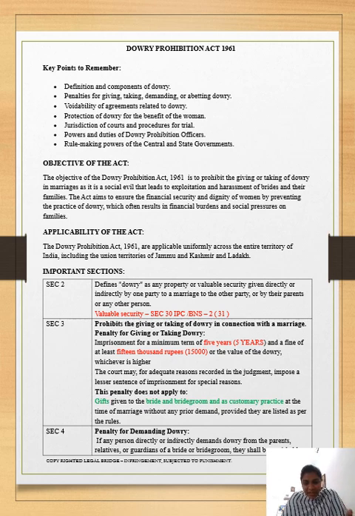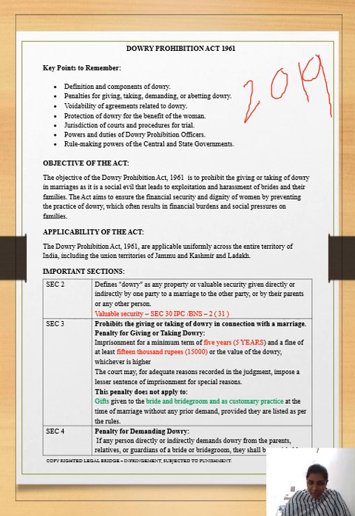Regarding the applicability of the act, this act was applicable uniformly throughout India, but Jammu and Kashmir was not included until 2019. After the 2019 Reorganization Act, this act is applicable in Jammu and Kashmir as well.